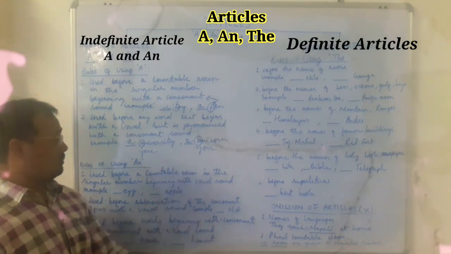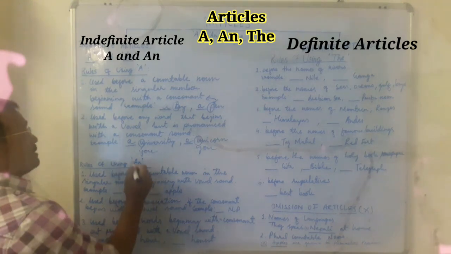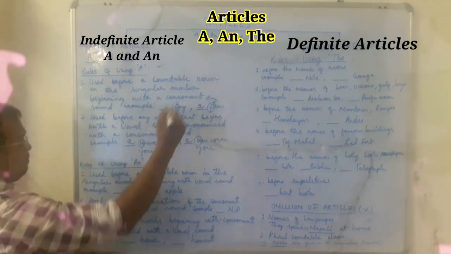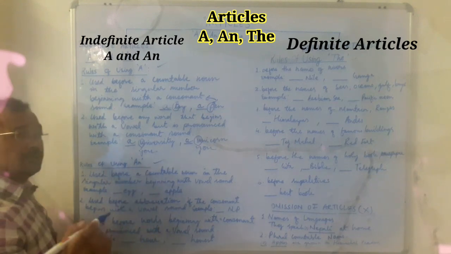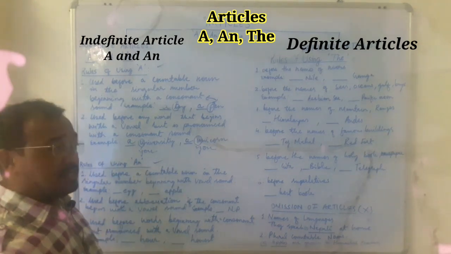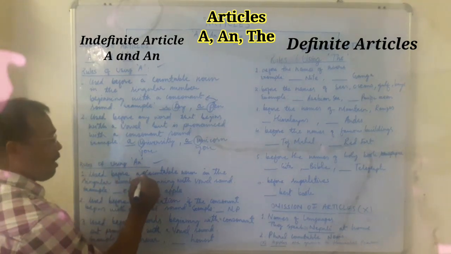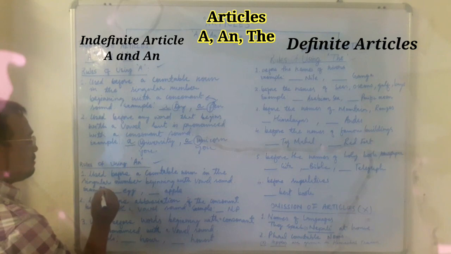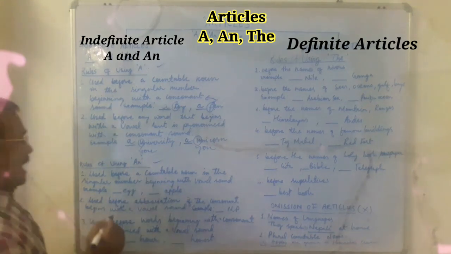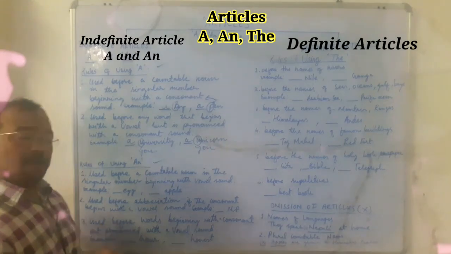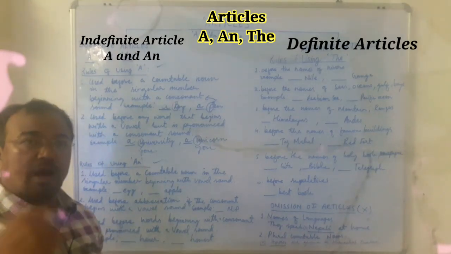Okay, now rules of using an. So this one is completed. Now this one. Rules of using an, where to use the second article, that is an. Rule number one says it is used before a countable noun in the singular number beginning with a vowel. That means here an is used before a countable noun that begins with a vowel sound.